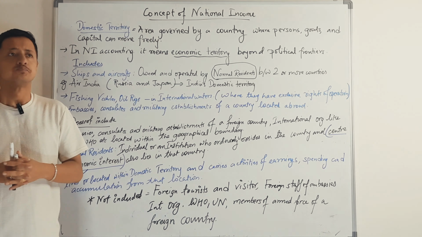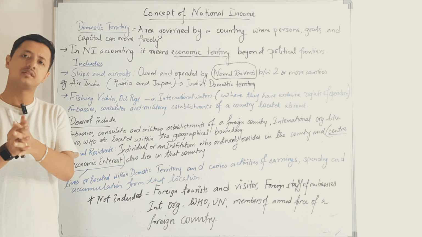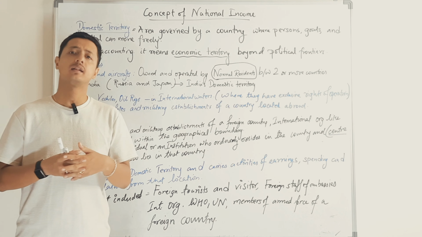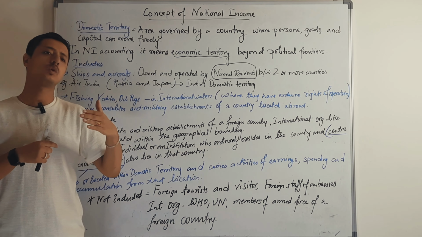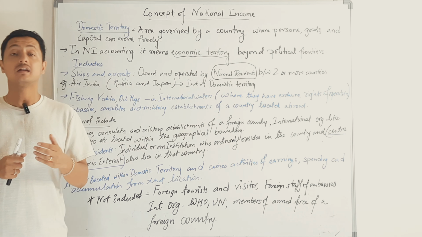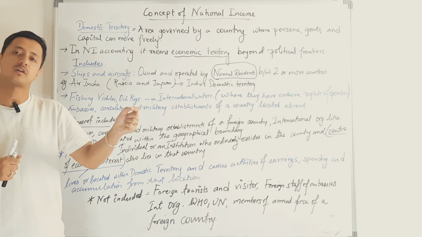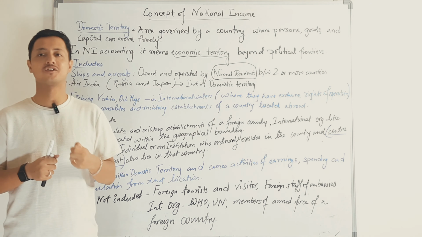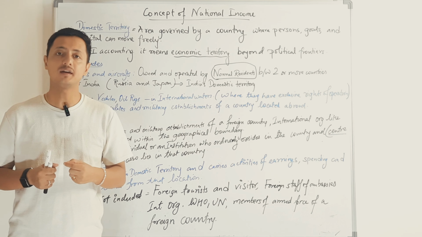For example, if an aircraft of Air India flies between Russia and Japan, then that particular aircraft belongs to the domestic territory of our country.